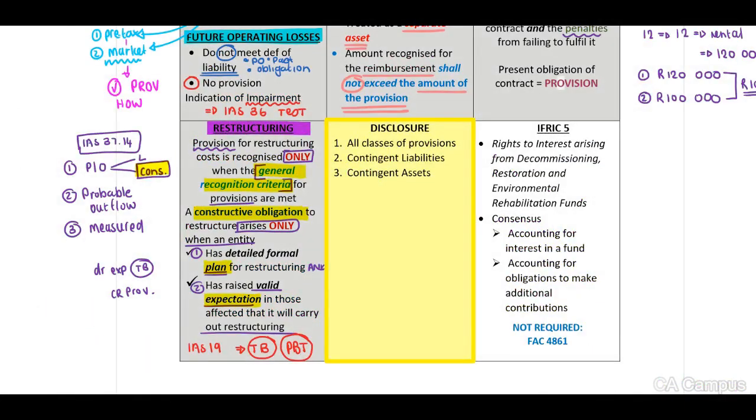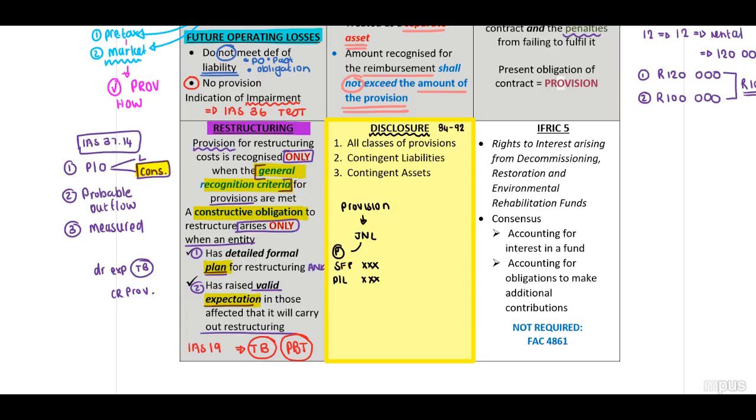Disclosure. Now guys, you can refer to paragraph 84 to 92 in IAS 37 in terms of the disclosure requirements. I'm going to explain this as follows. We have our provisions and we need to recognize a provision, therefore a journal entry. This journal entry will be presented on the face of your statement of financial position as a line item. And in your profit or loss, we will have our expense.